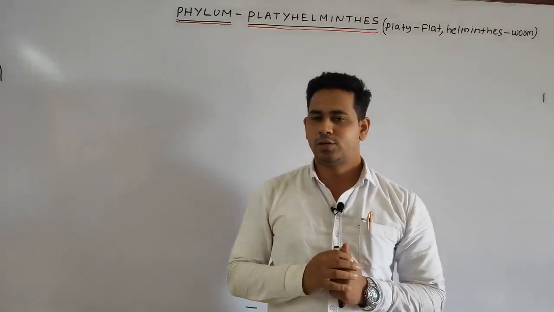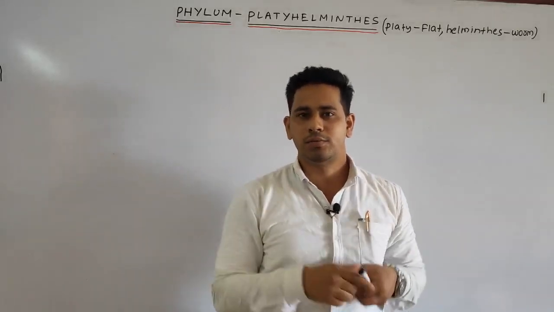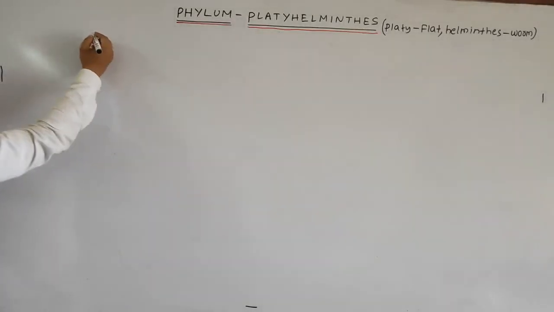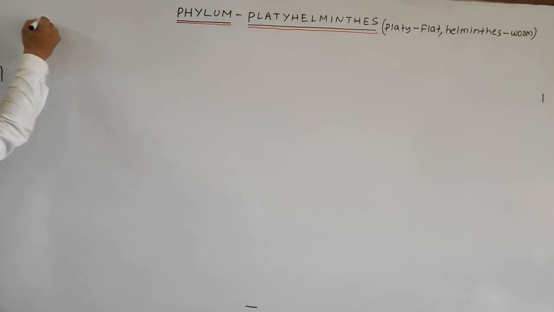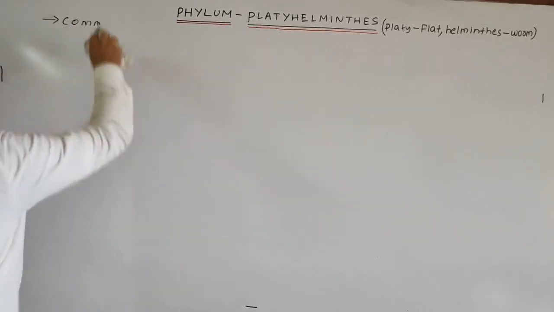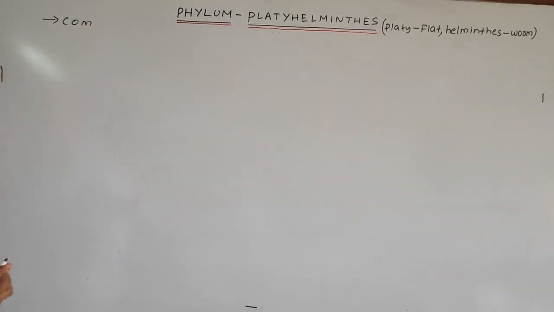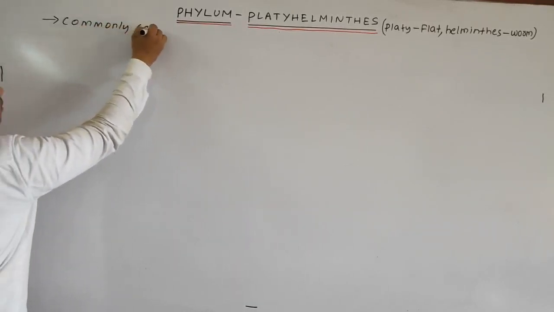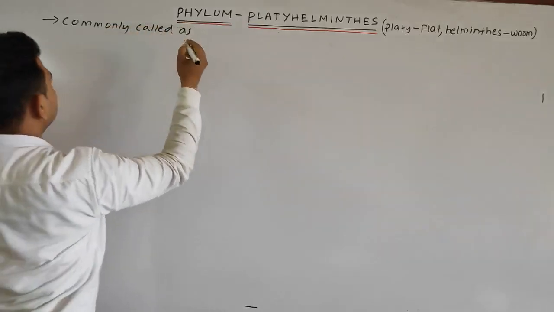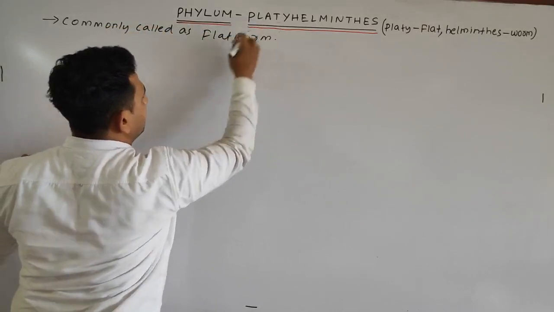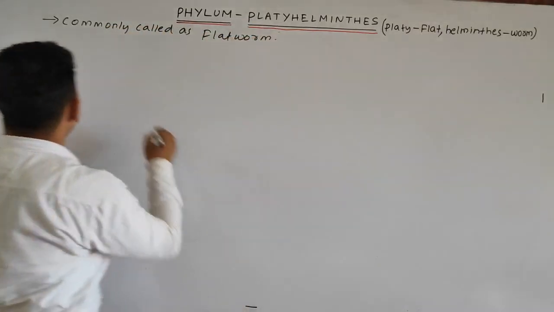So simply we can write, students, these are commonly called flatworms. Platy means flat, helminthes means worm.